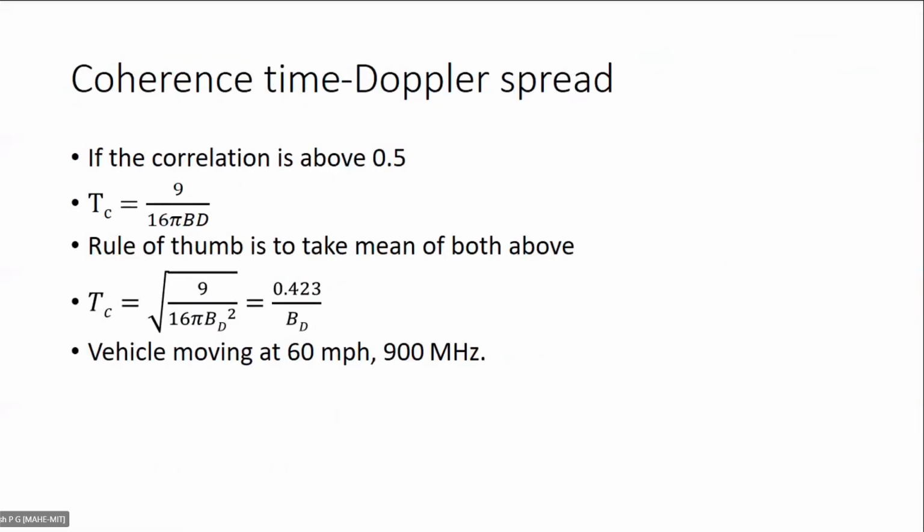Okay. So regarding the equations, how to represent coherence time, how to relate coherence time and Doppler spread.